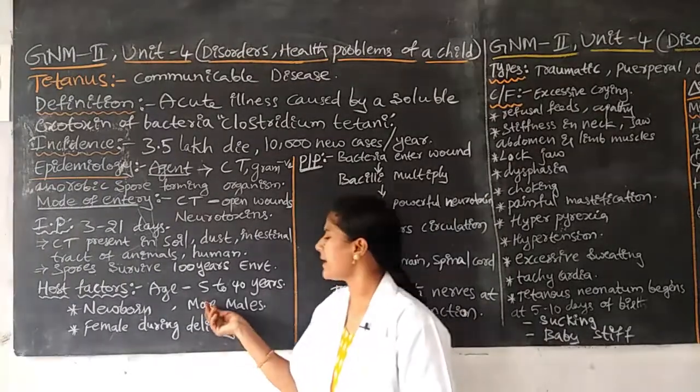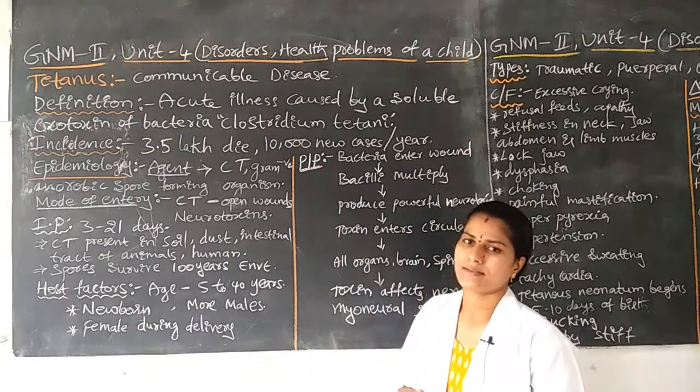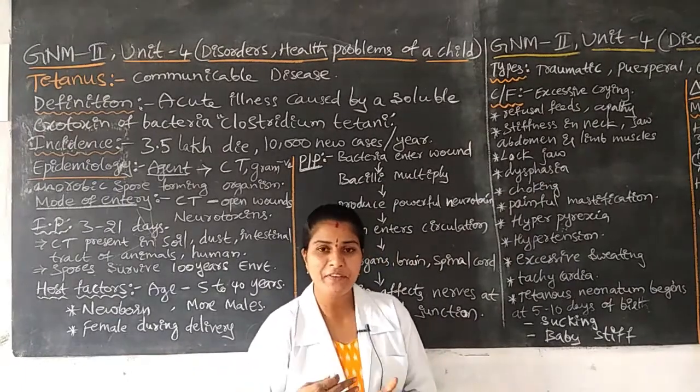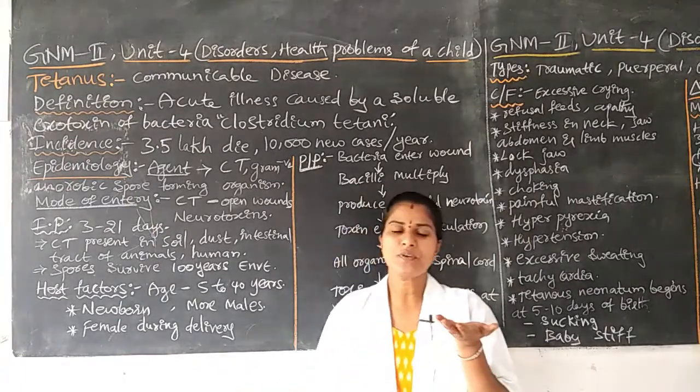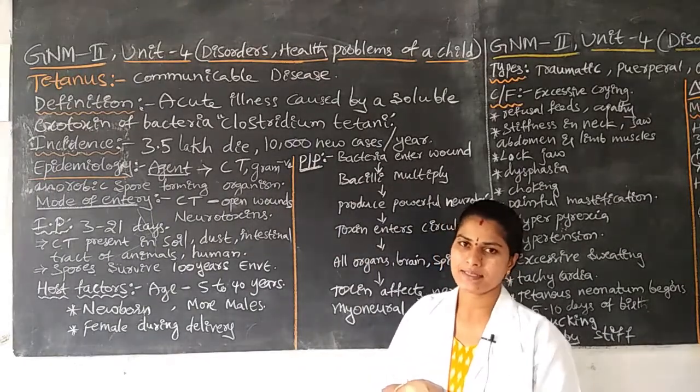Next, it occurs more in males than in females: high risk for males, low risk for females.